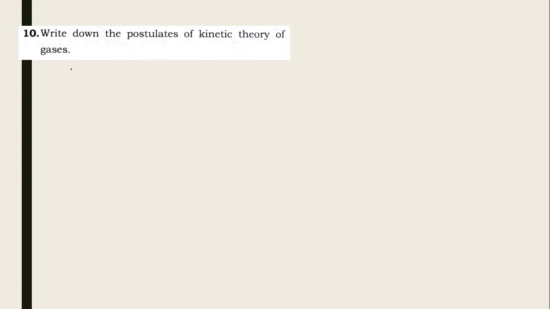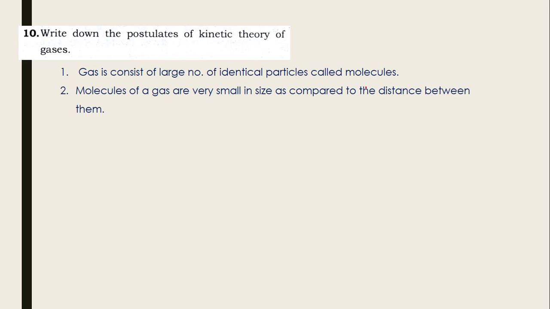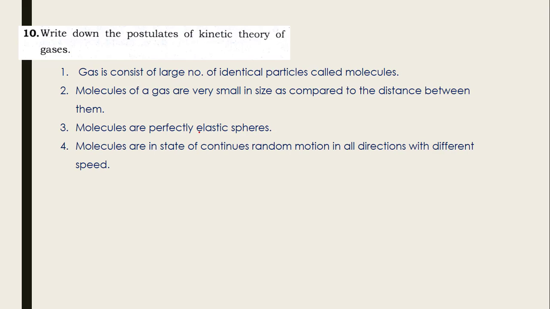This is question number 10. Write down the postulates of kinetic theory of gases. Now let us discuss one by one. The first postulate: gases consist of a large number of identical particles called molecules. Second, molecules of a gas are very small in size as compared to the distance between them. Third, molecules are perfectly elastic spheres.